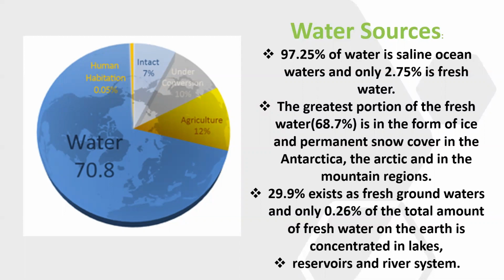29.9% exists as fresh groundwater, and only 2.6% of the total amount of fresh water on the earth is concentrated in the form of lakes, reservoirs, and river systems. You all know rivers. In India, we give much importance to the rivers, and we take a holy bath in them because of their purity, and we pray for our rivers. You all know the importance of the rivers.